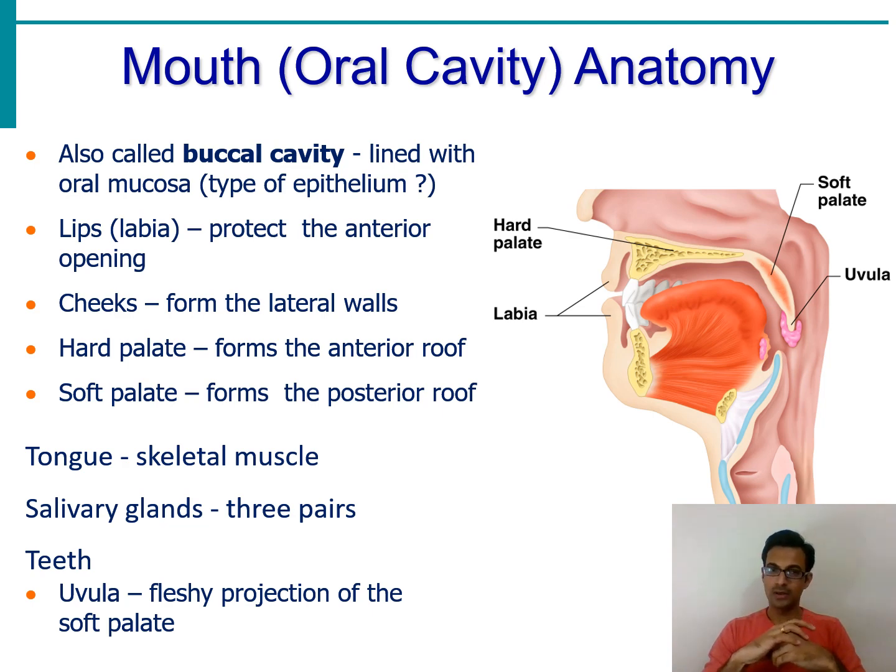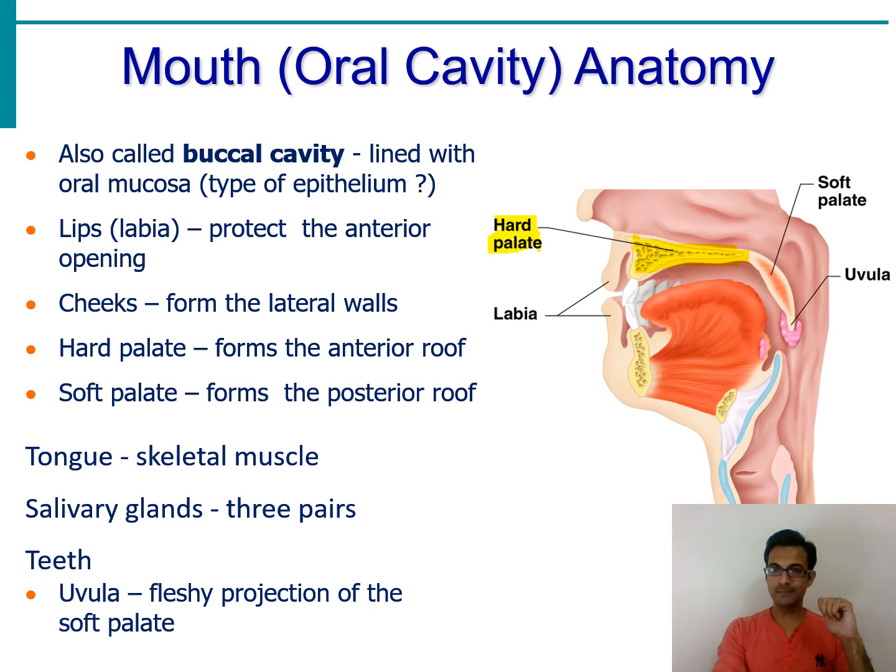doors to the oral cavity and they protect the anterior opening of the mouth. It is surrounded by the cheeks which cover the buccal cavity laterally. Then the hard palate, the upper surface, the roof of the mouth. Here you can see this hard palate which consists of bone inside it. So it is called the hard palate because it has bone inside. It is the roof of the oral cavity.